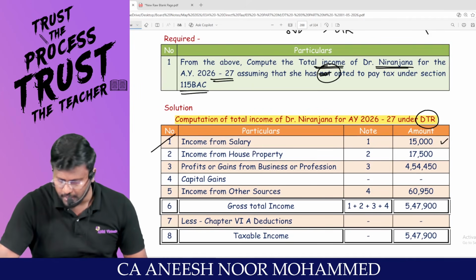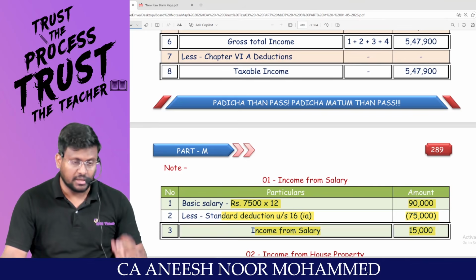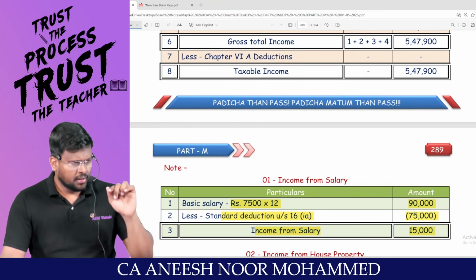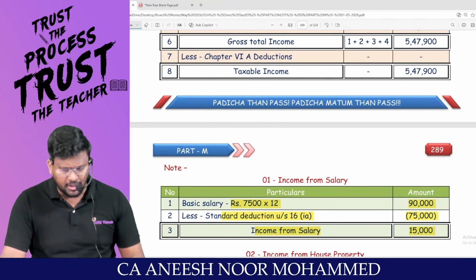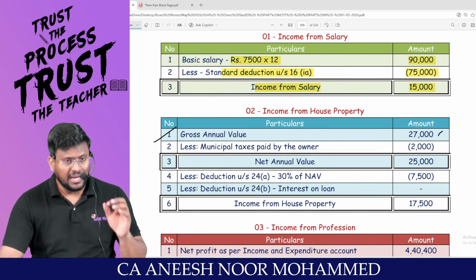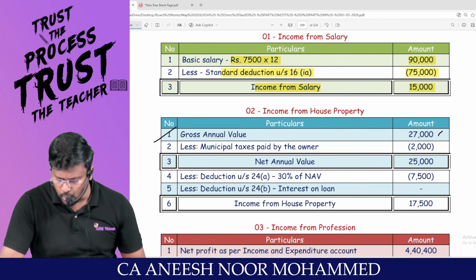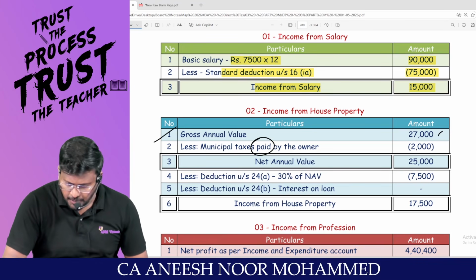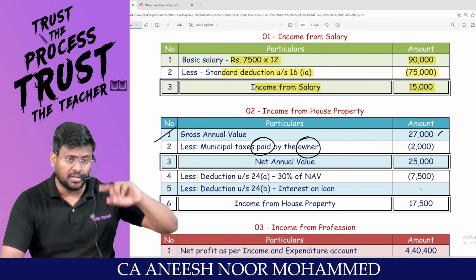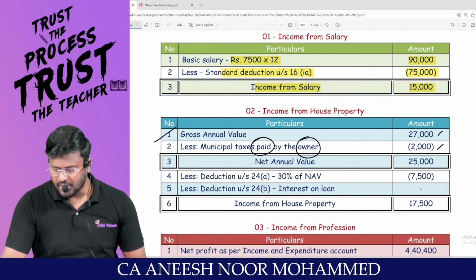Any problem to anyone? Number two, income from house property, my dear lovable students. She is having GAV of 27,000. Less local tax, municipal tax paid by the owner, 2,000. Yes, it has been paid by the owner, but this has been debited to P&L account, so it should be added back in PGBP, and this 2,000 can be claimed as deduction.